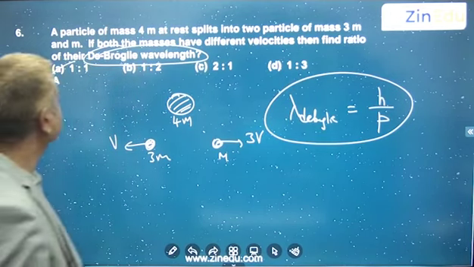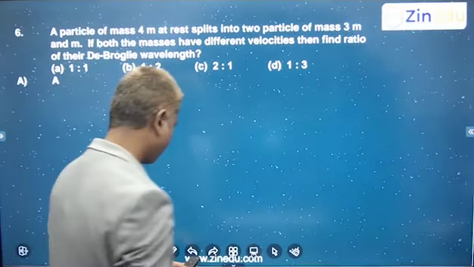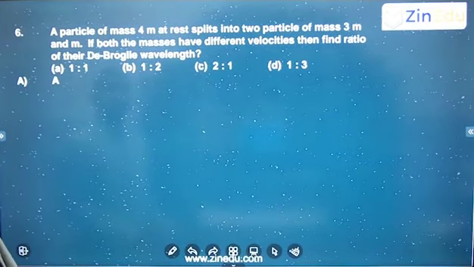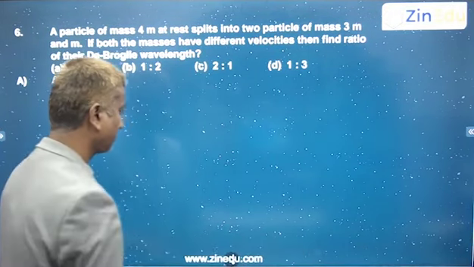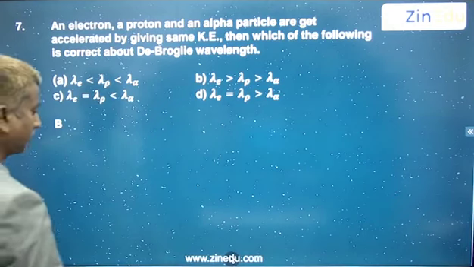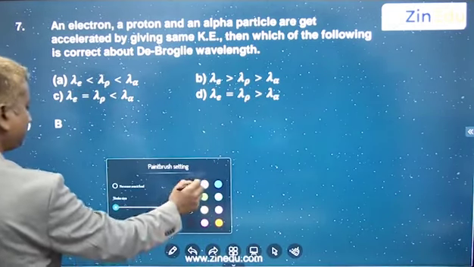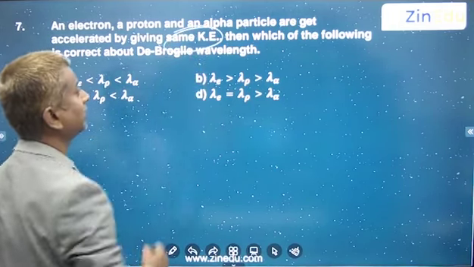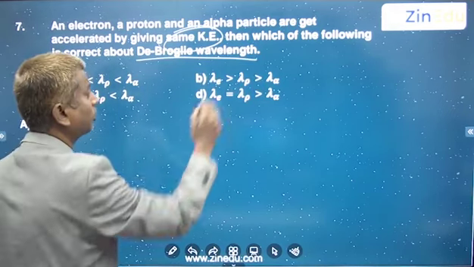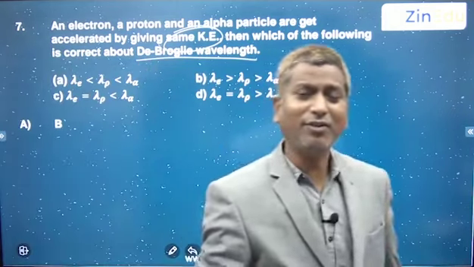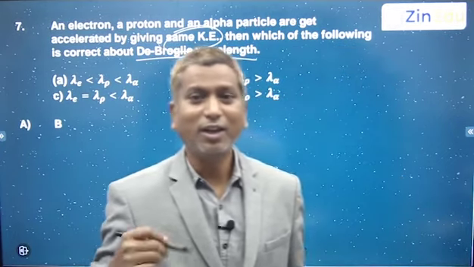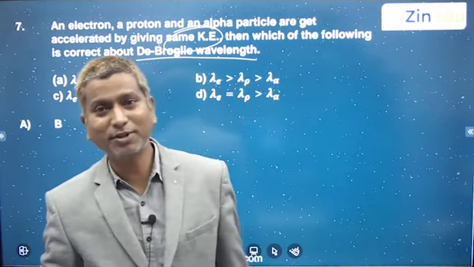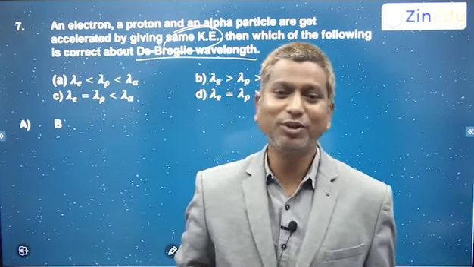Next. An electron, a proton, and an alpha particle are accelerated by giving the same kinetic energy. Then which of the following is correct about the de Broglie wavelength? See, in competitive examinations like Mains or any other, you will always find a question on de Broglie wavelength.